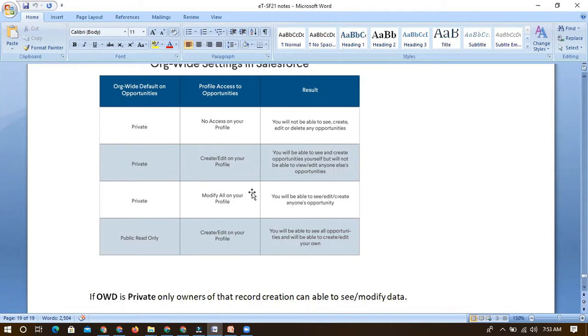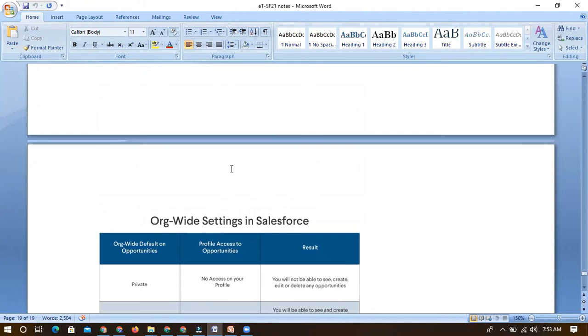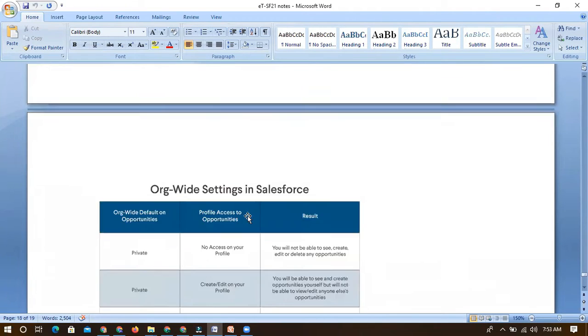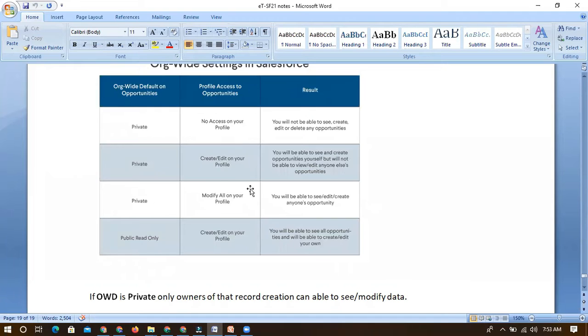So let's take we have a profile, right? Like a read only profile we have created. So we have 7 users within that profile. So all users can see the records, even if it is controlled by the OWD; it will not be applicable. So if you have modify all, you have to check, when any user says that they are able to see data which should not actually be seen by them or their colleagues, you have to go to the profile and check whether view all and modify all permission is given. Ideally, view all and modify all permission should not be given to the users. Only system admin will have view all and modify all.